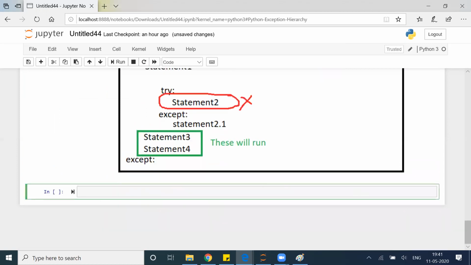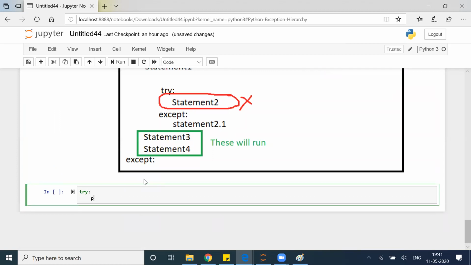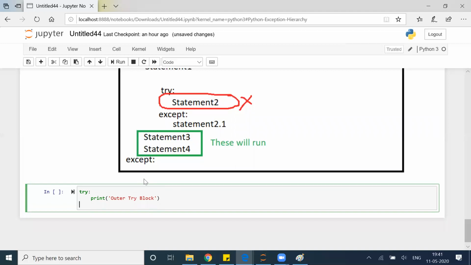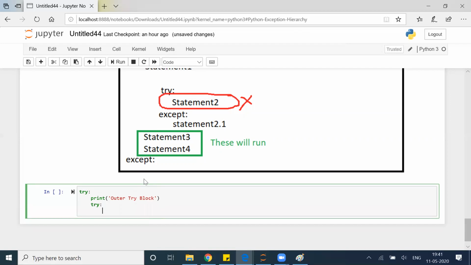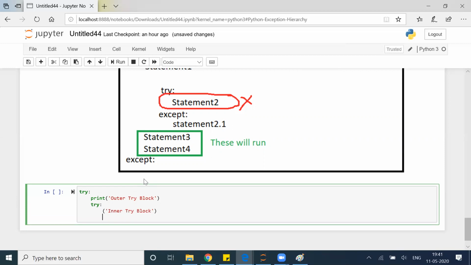Now, we'll see this practically also. We have try, and let's say this is my outer try block. Then I will have one more try block inside the try block, which is nothing but the inner try block. And let's say I'm purposefully giving one error, 20 divided by 0.